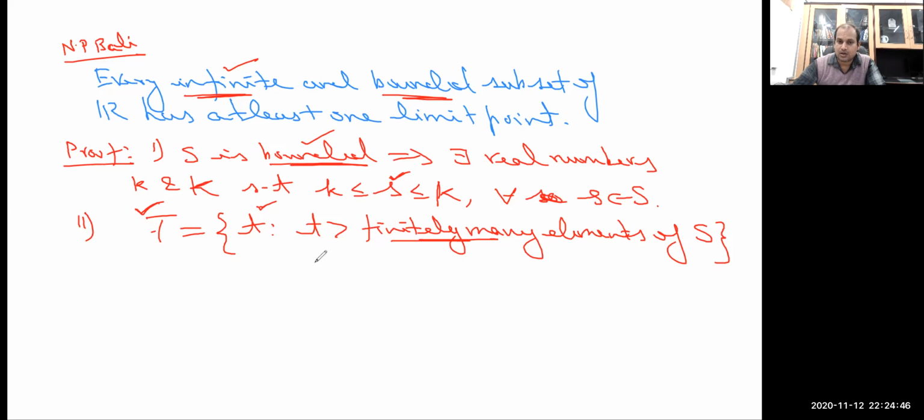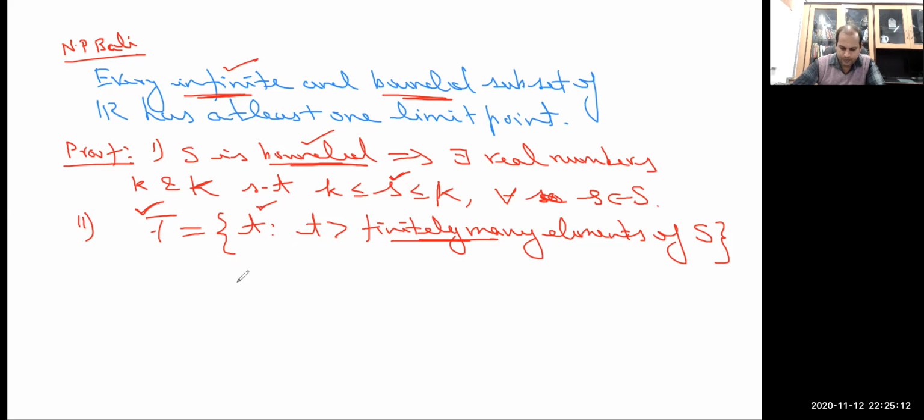Using this order completeness property, we know that the set of real numbers is an ordered set, and using the completeness property of R, every non-empty and bounded subset of R has a supremum as well as an infimum, and if it is bounded above, then it will have a supremum. So using this, we are going to first claim that this set is non-empty.